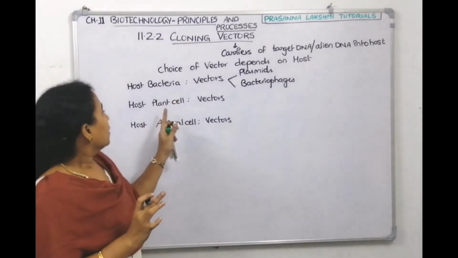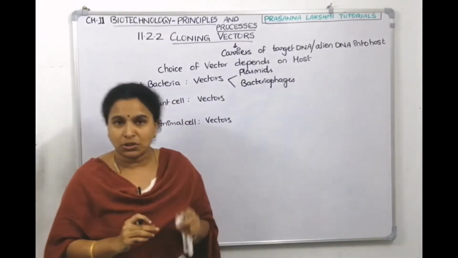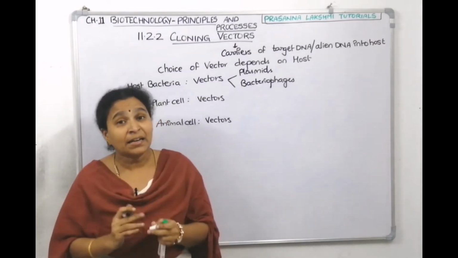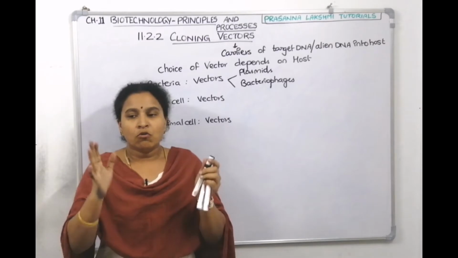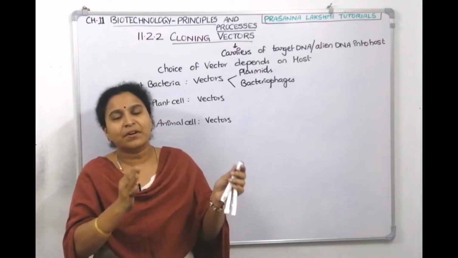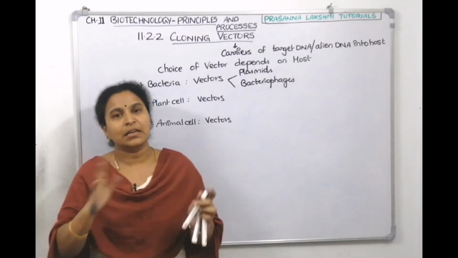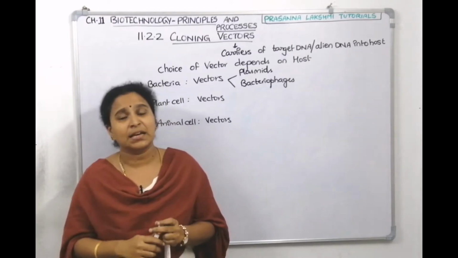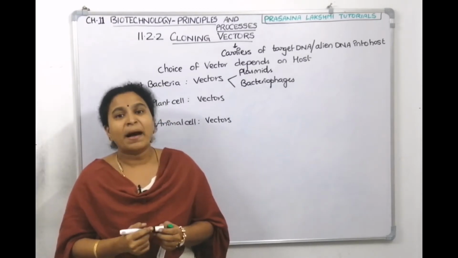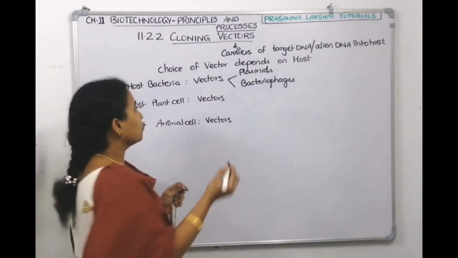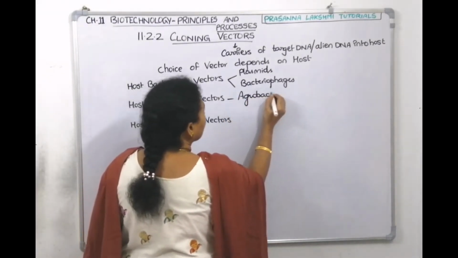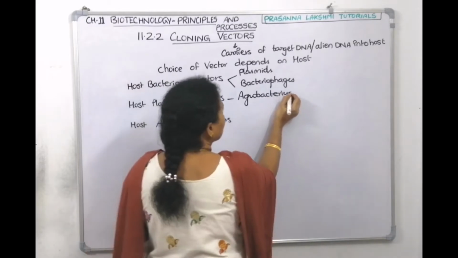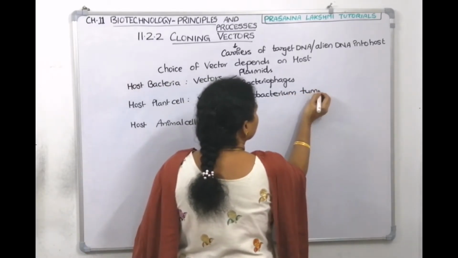Okay. Now, if a plant cell is the host, then who is the vector? If a plant is the host, how can you send the DNA into a plant? Whom are you choosing as a vector to deliver the DNA to the plant cell? There is a bacterium called Agrobacterium tumefaciens. So the vector is Agrobacterium tumefaciens.